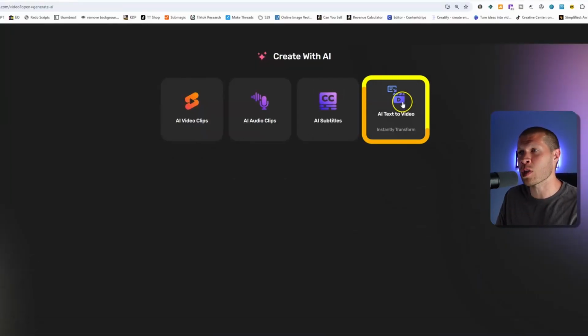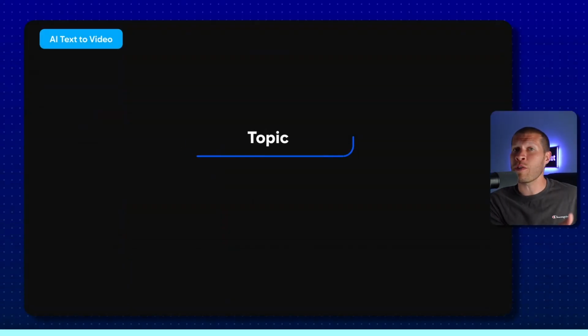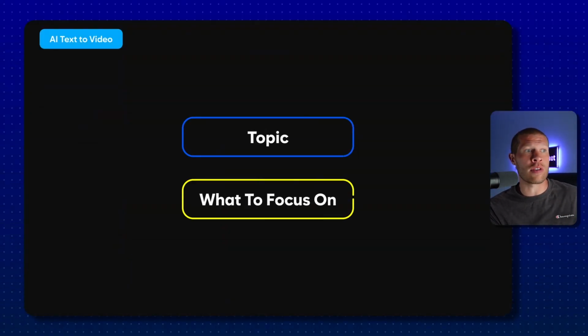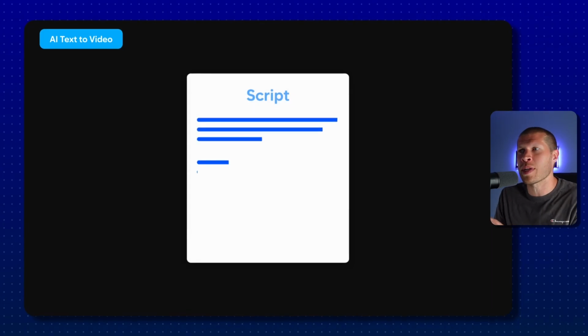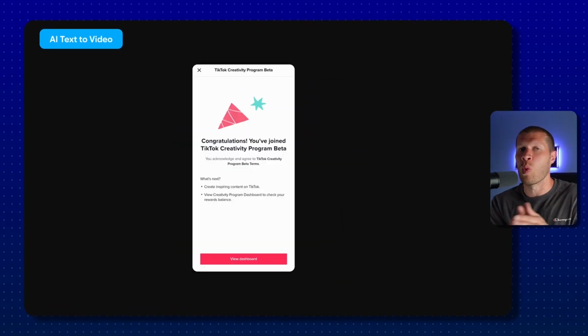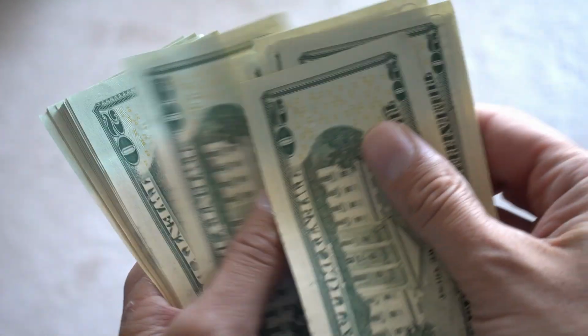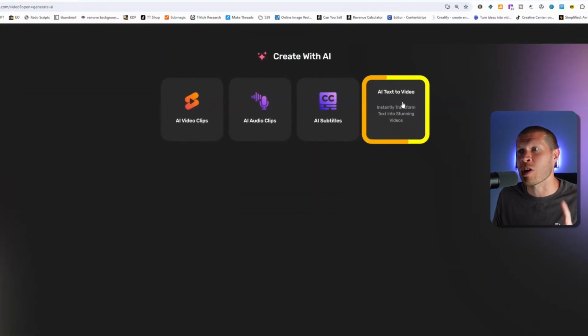And finally is the newest way that I'm talking about, which is the AI text to video feature. And that's going to allow you, whether you have a script already, that's great, or if you don't, you just want to give it a topic and an overall subset of what to focus on, it will write you an entire script and then turn that script into a video, which you can then post to TikTok once you're monetized for TikTok's creativity program and earn ad revenue on these videos that you're not creating. And it doesn't really take you any time. You just give it the script or give it the direction, let it work, and then post that video to your TikTok page.